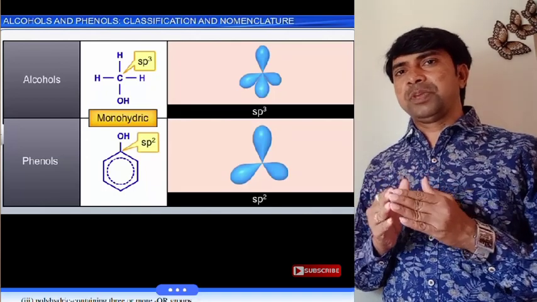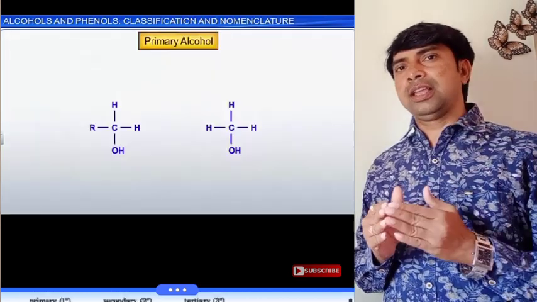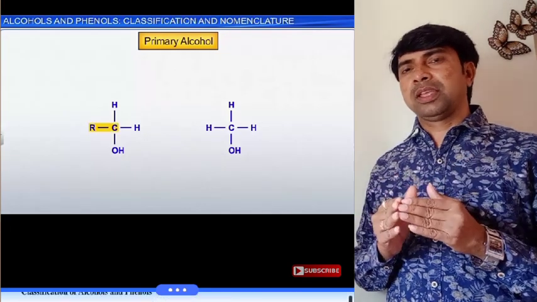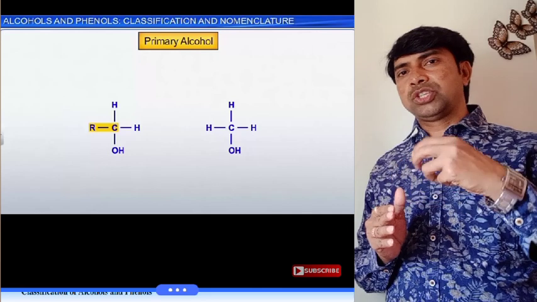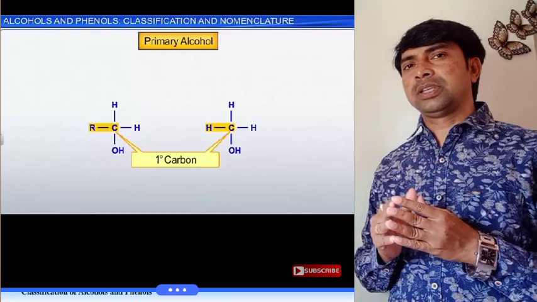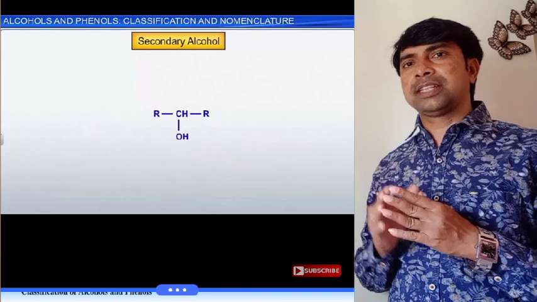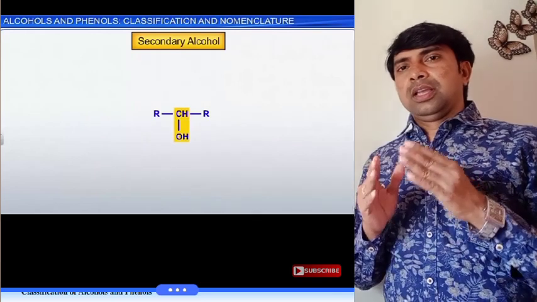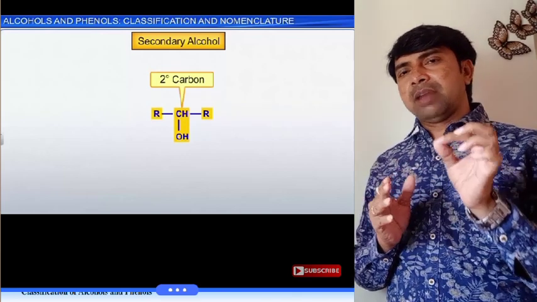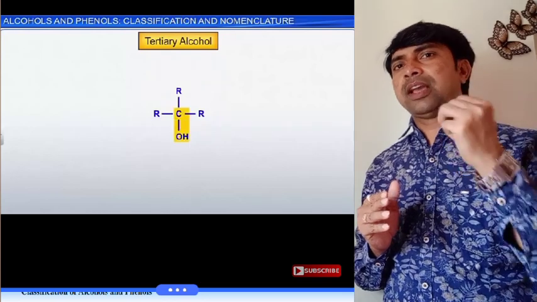If the hydroxyl group is attached to an sp3 hybridized carbon which is attached to one alkyl group, that is known as primary. If the hydroxyl group is attached to a carbon bearing two alkyl groups, that is known as secondary. Look at the examples. And if the hydroxyl group is attached to an sp3 hybridized carbon that is attached to three alkyl groups, that is tertiary.